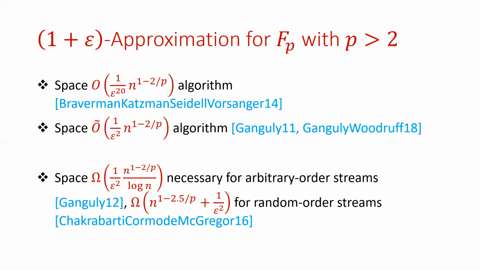But our understanding of this problem is not quite the same for random order streams. Namely, for random order streams, our best known lower bound is the sum of a polynomial in n plus 1 over epsilon squared, so that this 1 over epsilon squared factor does not multiply this polynomial in n. So it's a natural question whether this gap in our understanding is due to a lack of understanding, or due to a separation in the characterization of the space complexities of this problem between these two different models.